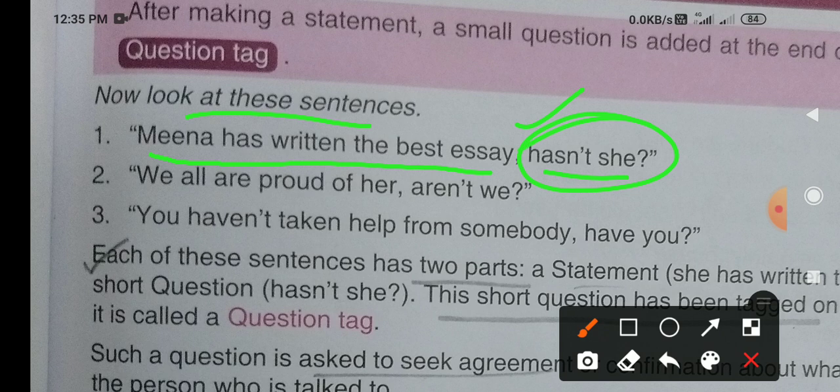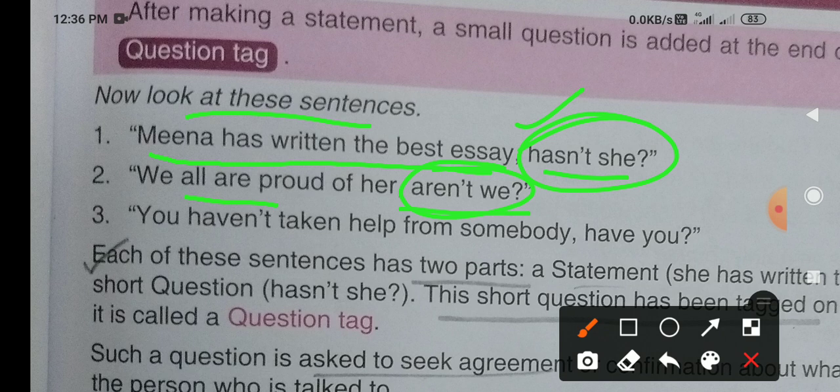Got it? Now, you see the next one. We all are proud of her, are not we? So this are not we becomes the tag question. Just as I told you in the example in Odia, very often, tu bhato khailu, khainu? Okay. Tu aji school gollu, tu golluni, jai nothilu?